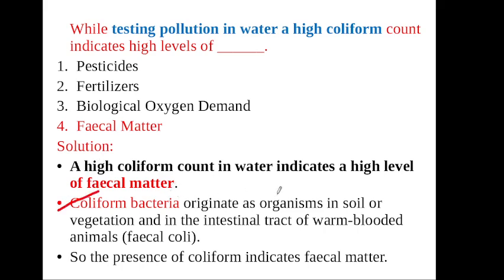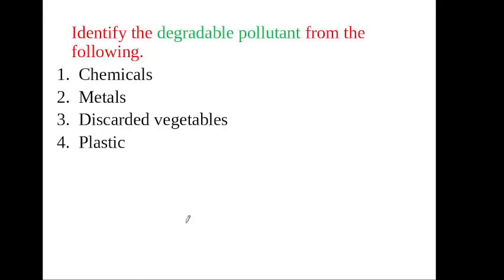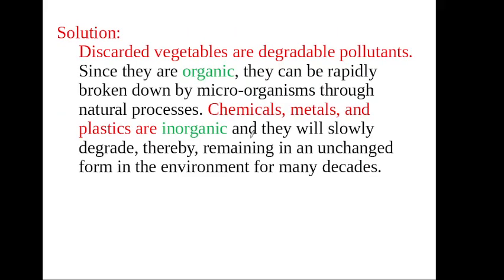Coliform bacteria originate as an organism in soil or vegetation and in the intestinal tract of warm-blooded animals. Next question: identify the degradable pollutant from the following. Which one is degradable pollutant? Vegetables are degradable pollutant. Degraded vegetables are degraded pollution, because this is organic matter. Similarly, chemicals, metals and plastics are inorganic matter.